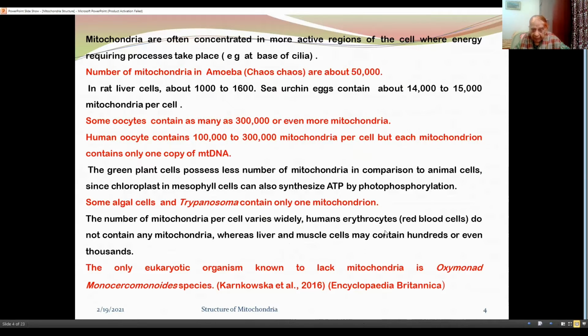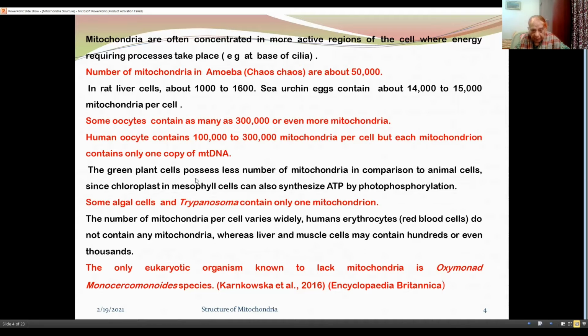Sea urchin eggs contain about 14,000 to 15,000 mitochondria per cell. Some oocytes contain as many as 3 lakh or even more mitochondria. Human oocytes contain 1 lakh to 3 lakh mitochondria per cell, but each mitochondrion contains only one copy of mitochondrial DNA.